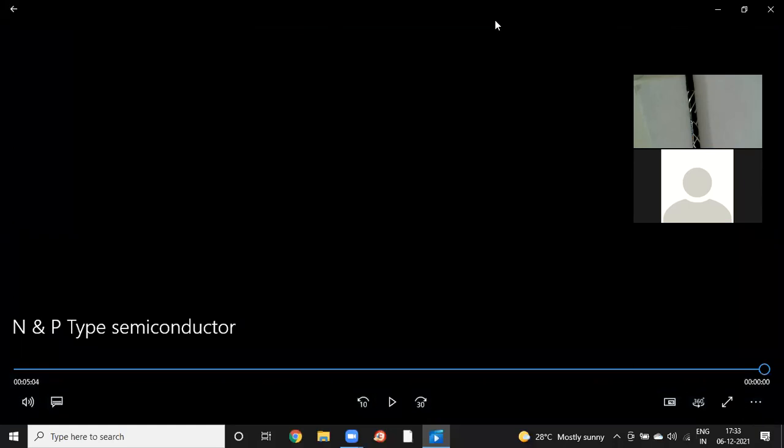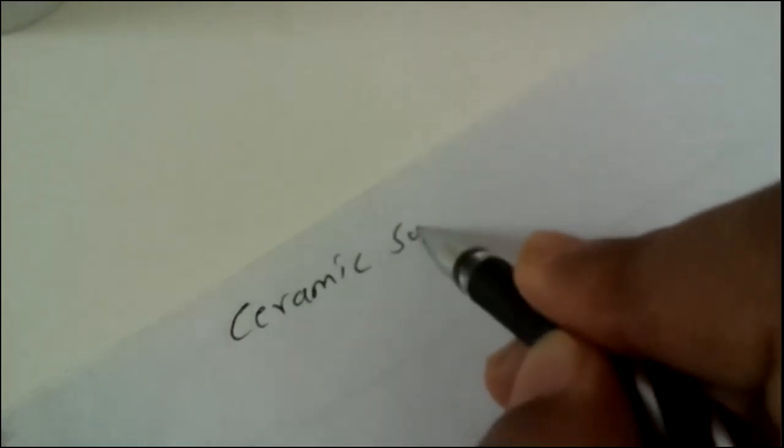So this is how, by looking at these two different videos, we can understand how the semiconducting action takes place in the silicon or germanium crystal. Now we shall move towards a very interesting part of this topic, ceramic superconductors.